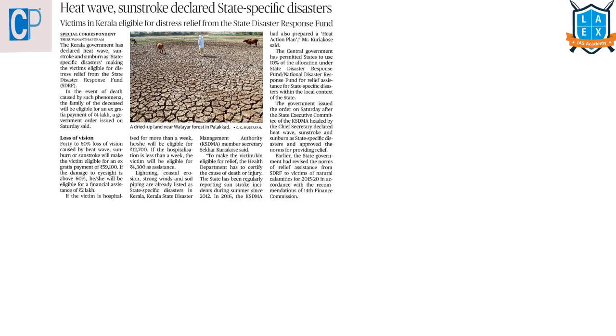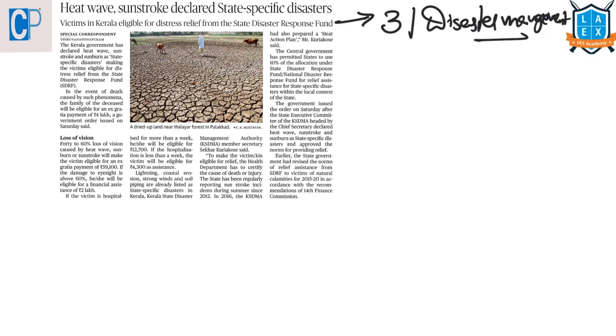The next article is Heatwave, Sunstroke declared state-specific disasters. This article comes under GS paper 3 under the topic of disaster management. From this article, sunstroke and heatwave were declared as state-specific disasters by the state of Kerala. First of all, what is this heat wave?